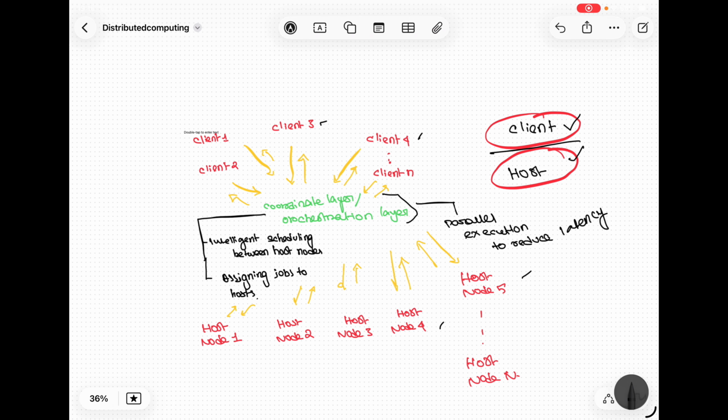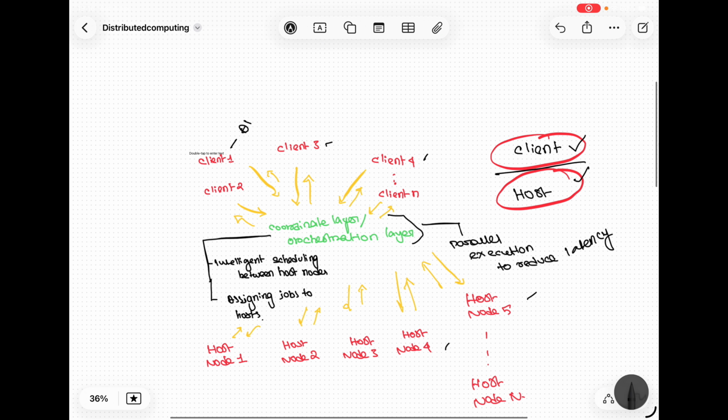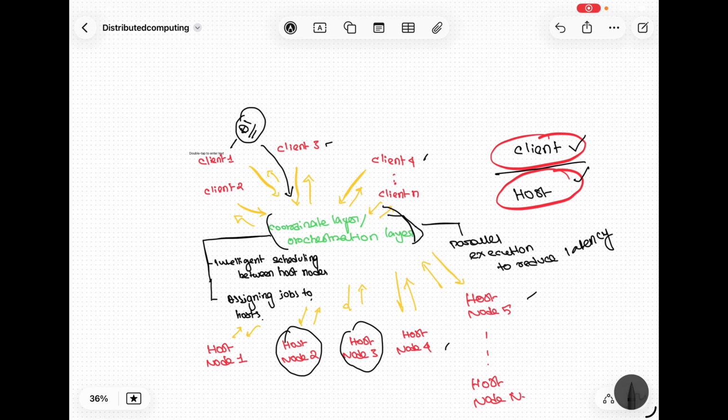Now, let's say, assume a scenario, client one wants to execute a job, for example, an AI model fine-tuning, but client one doesn't have that much capability in its server or in its machine or laptop to run this job. So what client one does, client one comes to a platform, says, hey, please execute this job for me. So our platform takes this job, assigns a compatible host to it. It can be one host, it can be multiple hosts. Let node 2 and node 3, for example, execute this job parallelly.